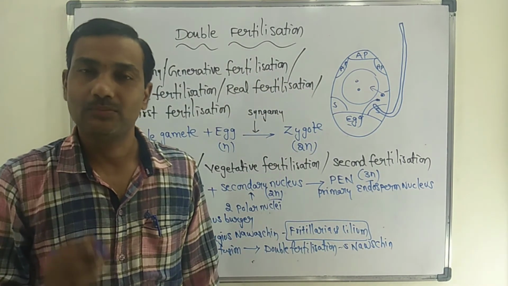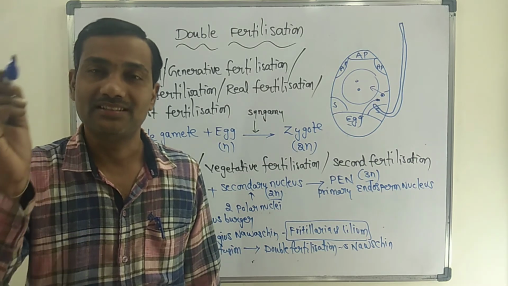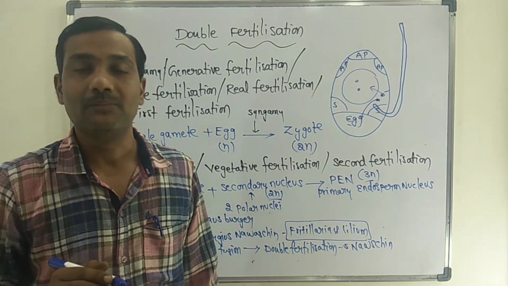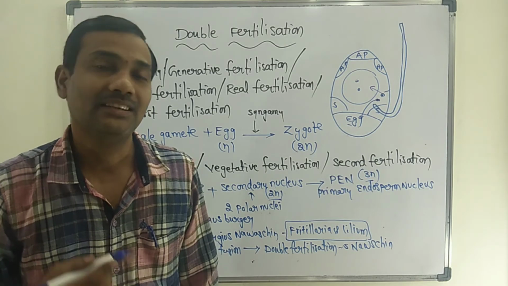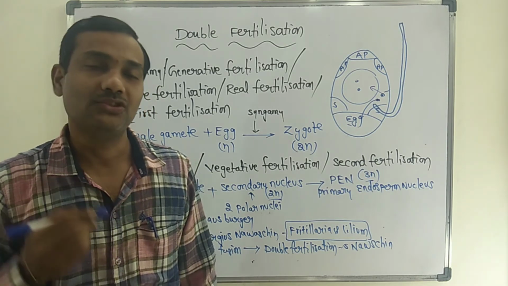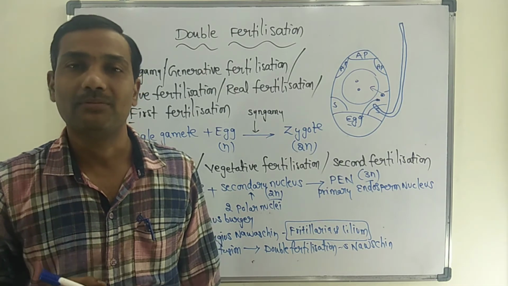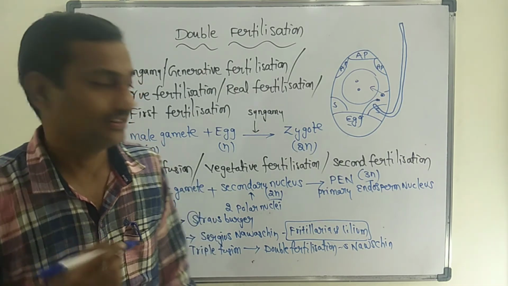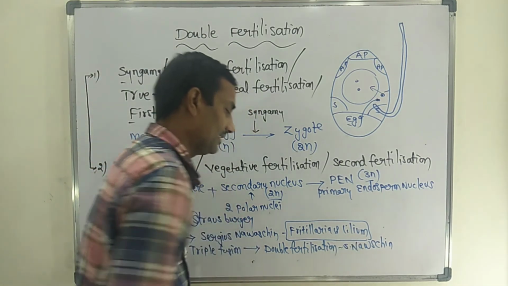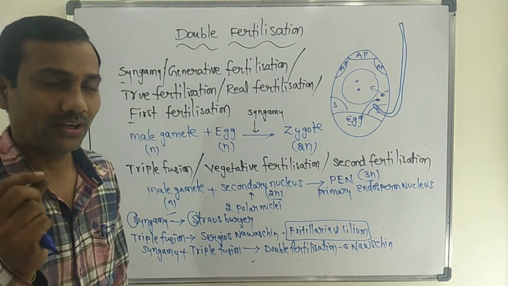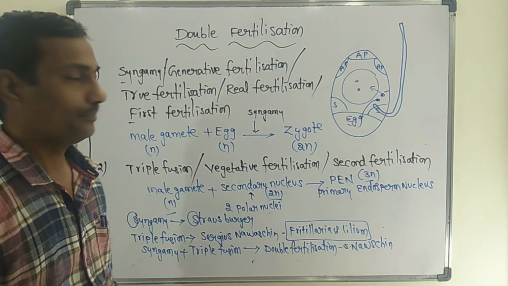Double fertilization means that syngamy and triple fusion simultaneously occur in all angiospermic plants. That process was first identified by Sergius Navashin, or S. Navashin. What type of questions can you expect in the exam?